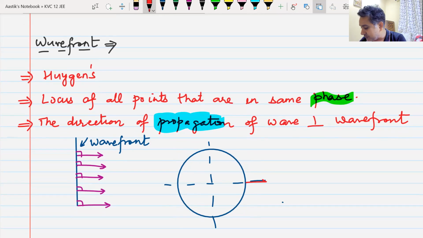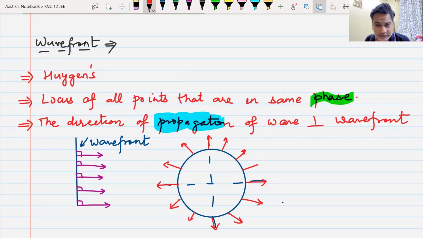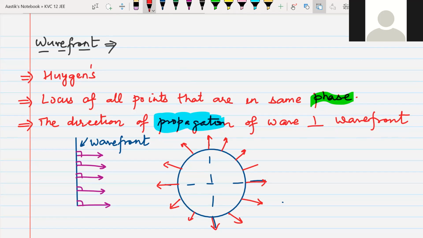It will be perpendicular to this. So the wave might be moving like this if the wavefront is like this. Is it getting clear to everyone? What is a wavefront and what is the relation between the wavefront and the direction of propagation of wave? I'll give you 2 minutes to note this down.